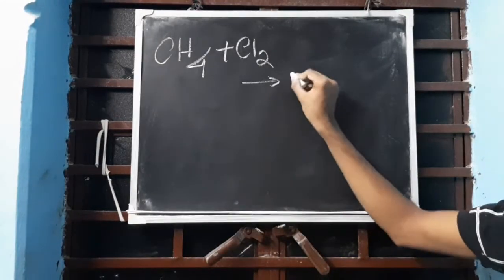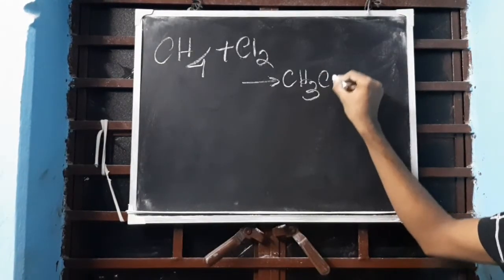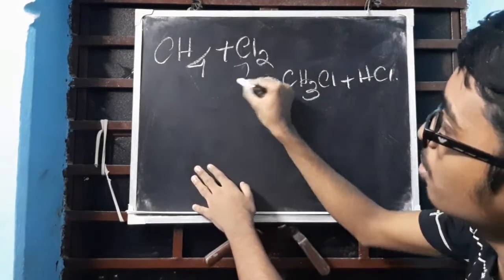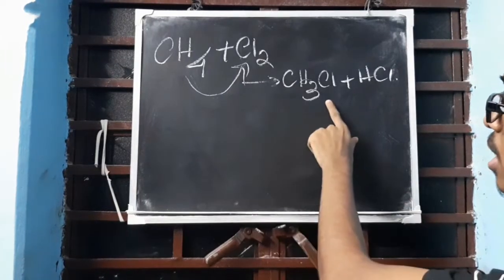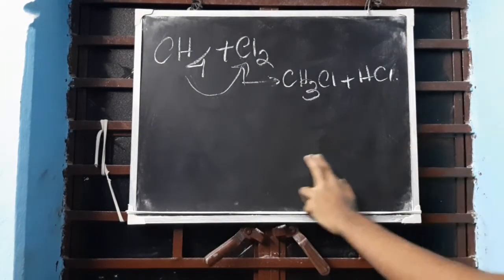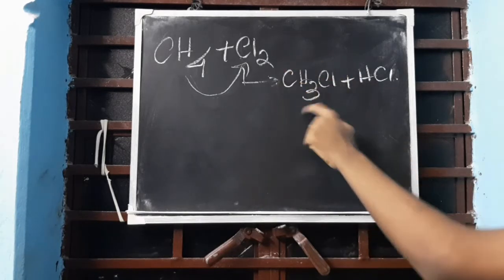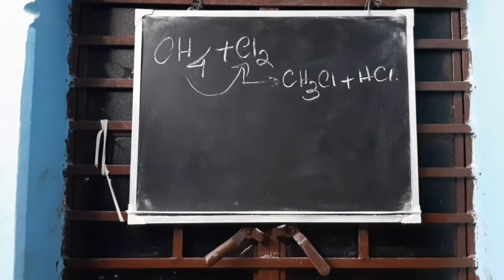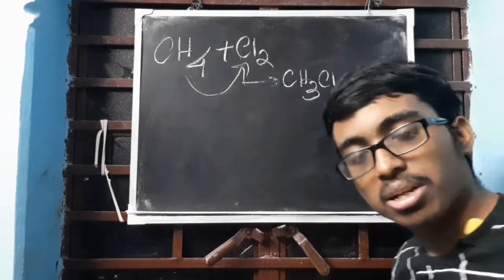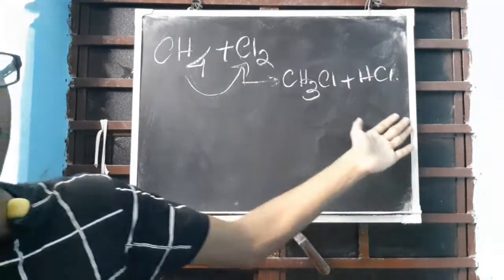Product formed will be CH3Cl plus HCl. So what happened? One hydrogen of this got replaced by this one. So one hydrogen was replaced, one hydrogen was removed, this went over here to combine to form HCl. The product is this. Correct? CH3Cl is the product. Understood? Methyl chloride obviously. Methyl chloride and hydrogen chloride are the products.